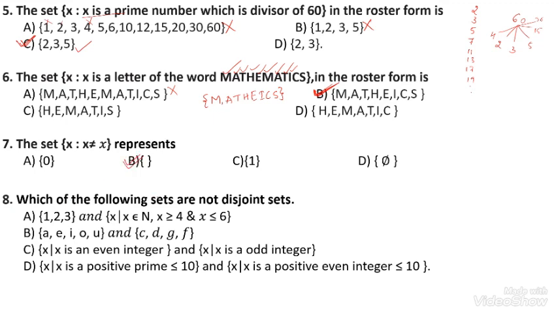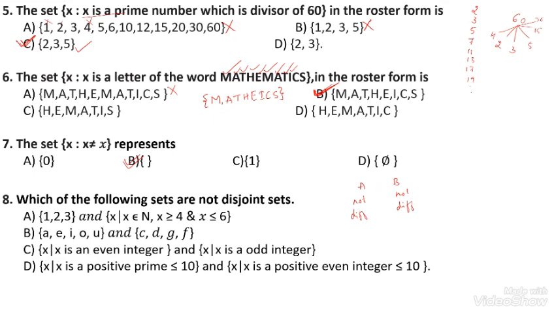Then, which of the following sets are not disjoint? Here first, disjoint means, for example, there are two sets A and B. Disjoint means the same elements are not present in both. Here the elements are different. At that time we say A and B are disjoint sets. Otherwise not.